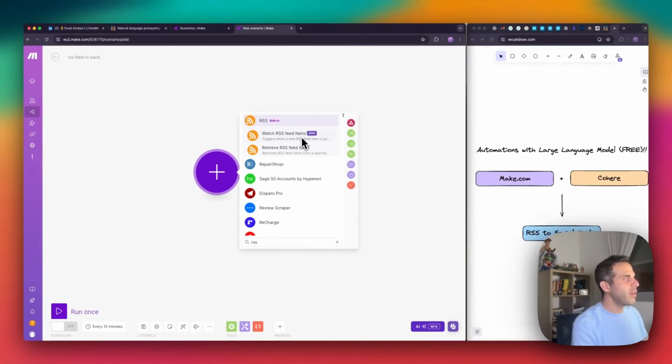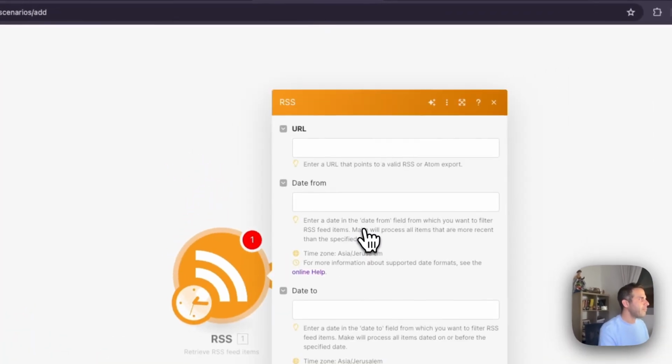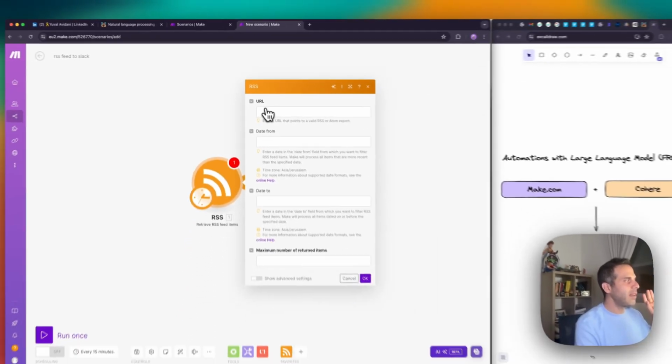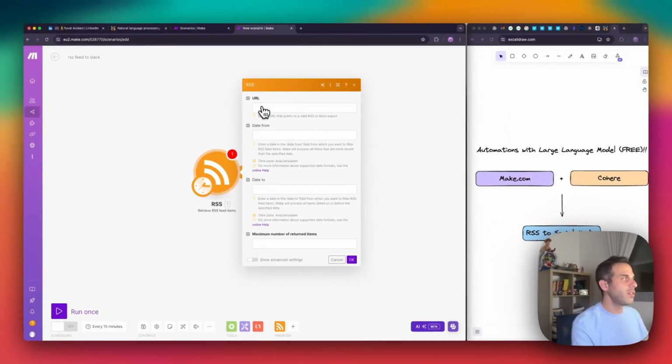So I'm going to select the retrieve RSS feed item, which means I will select some news resource I would like to address, and I would like to retrieve news from some news feed, right? So I will click retrieve RSS feed item, and that's it. Now I need to provide the information. Which information? The first one will be the URL. All right, I need to provide the news resource I'd like to follow in order to retrieve information about.